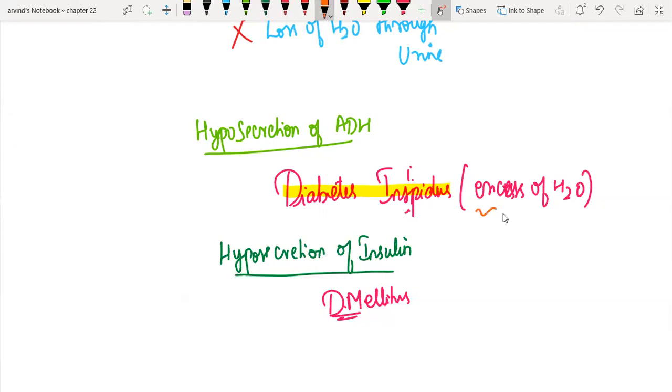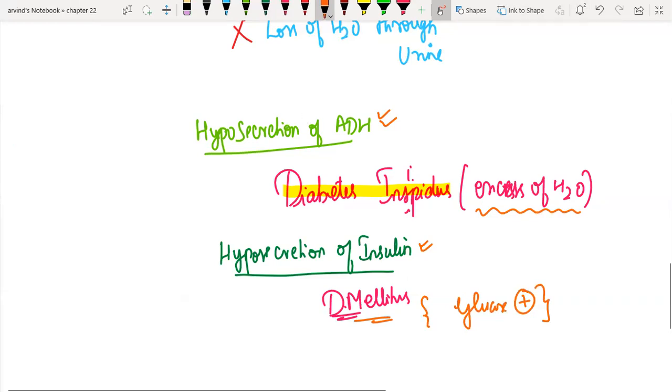So if there is excess water loss through urine, then it is diabetes insipidus, predominantly due to hyposecretion of ADH. Hyposecretion of insulin leads to a condition called diabetes mellitus, where glucose is present in the urine along with other symptoms that will be discussed in the glucose homeostasis video. I hope you are clear with hypothalamus and pituitary.